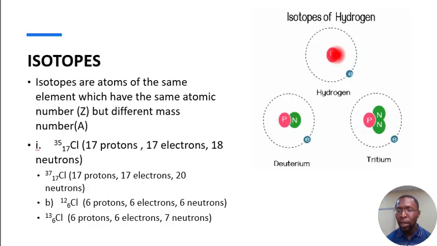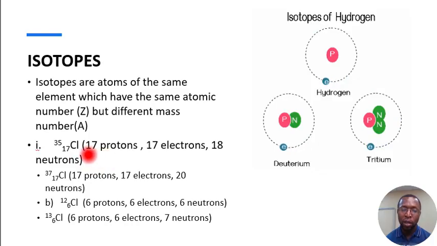You can see here that hydrogen has only 1 proton. Deuterium has only 1 proton. Tritium has only 1 proton as well, because they are isotopes. But they have different mass numbers. Mass number is the sum of protons and neutrons. Here the mass number for hydrogen is just 1. For deuterium, the mass number is 2, that is 1 proton plus 1 neutron. For tritium, the mass number is 3, that is neutrons plus proton. So this makes them isotopes.